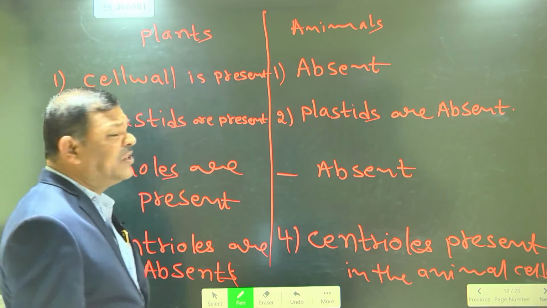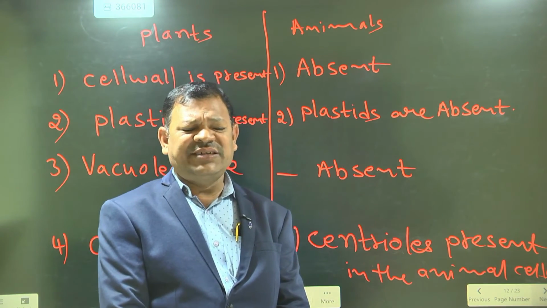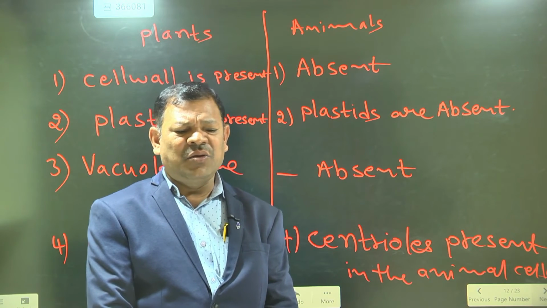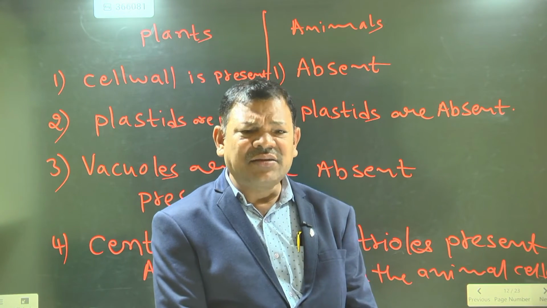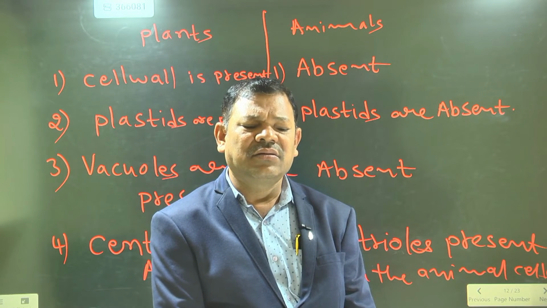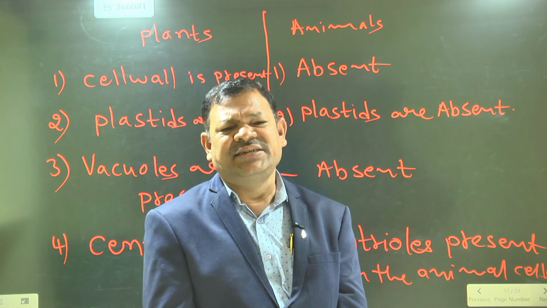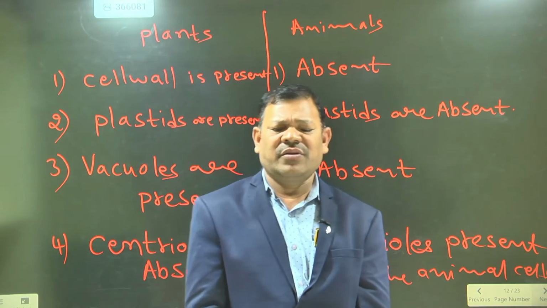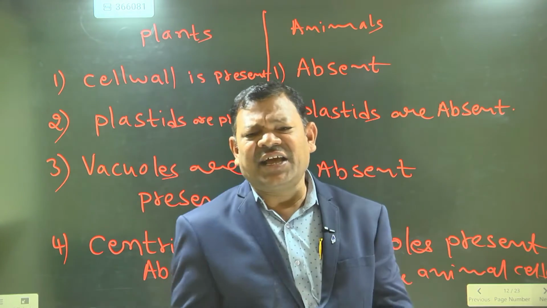General differences between the plant cell and animal cell. You know very well, the outermost layer of the plant cell is nothing but the cell wall. Cell wall is present in the plants, yes or no? Yes, sir. Cell wall is present in the animals?